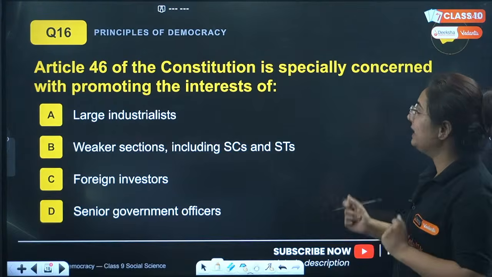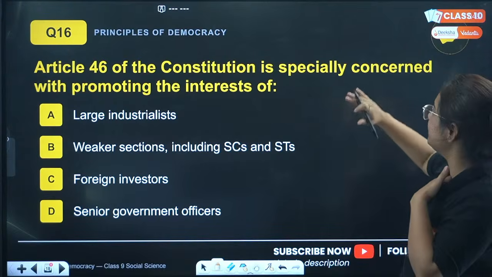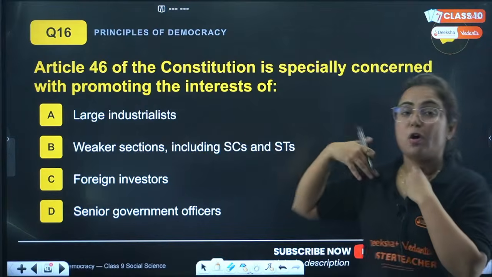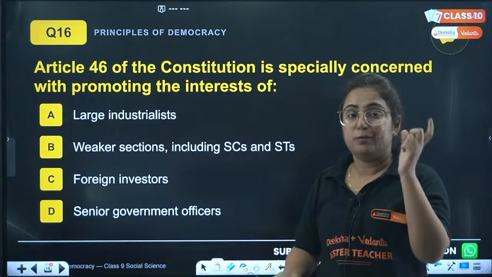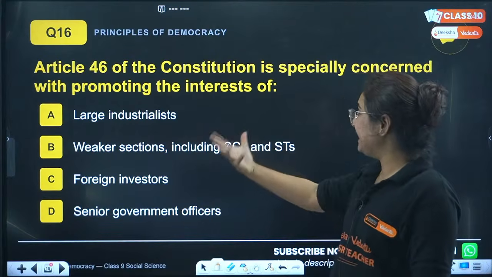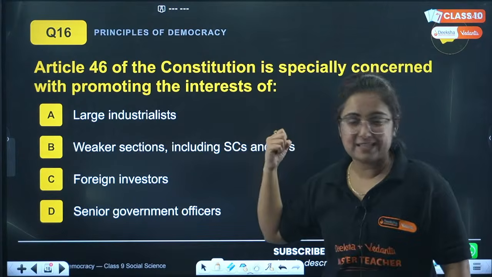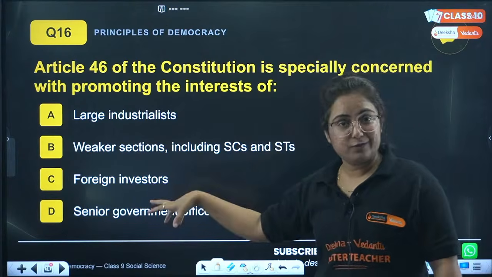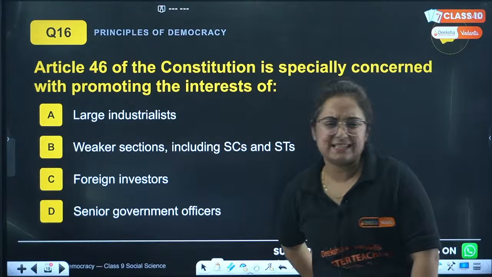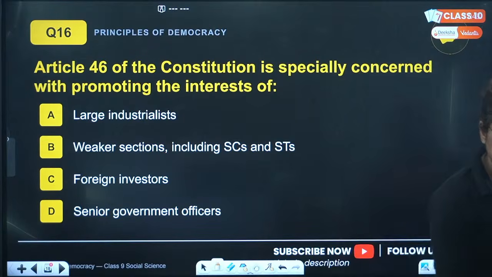Okay, next question, that is about Article 46. So, come on. Article 46 of the Constitution is specially concerned with the promotion of the interest of whom? Large industrialists, the weaker sections including SCs and STs, foreign investors, or senior government officers. Bhai, so easy questions they are adding right here.